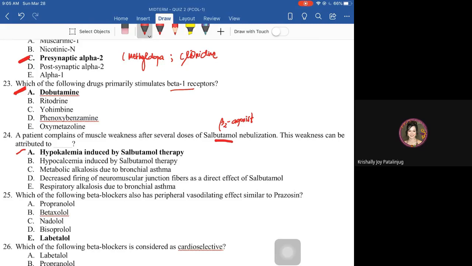What happens with salbutamol is, from the blood compartment to the skeletal muscle compartment, there is an uptake of potassium into the skeletal muscle cell membrane.